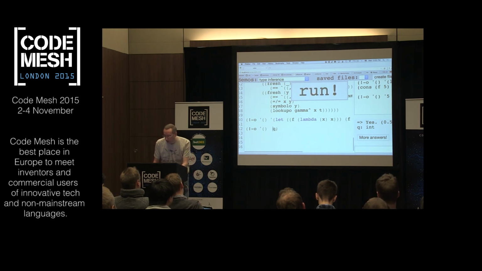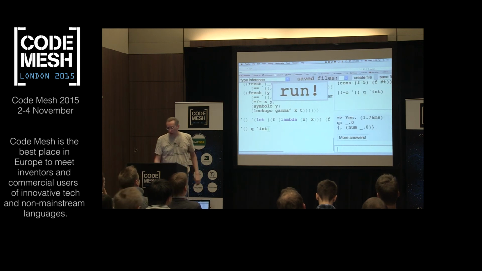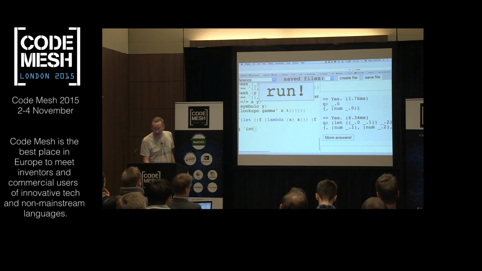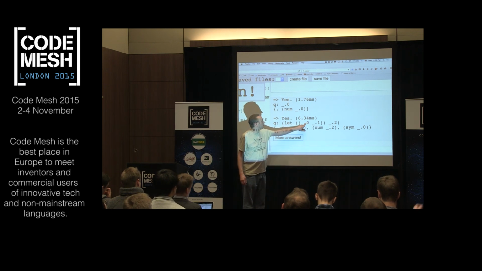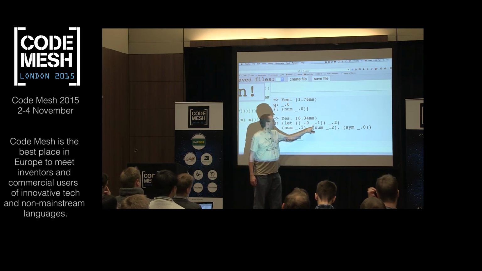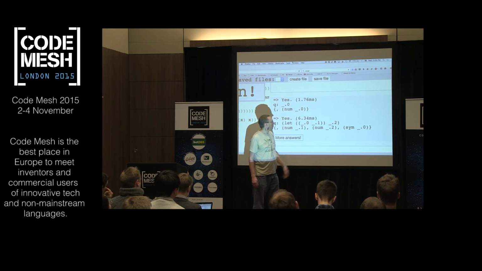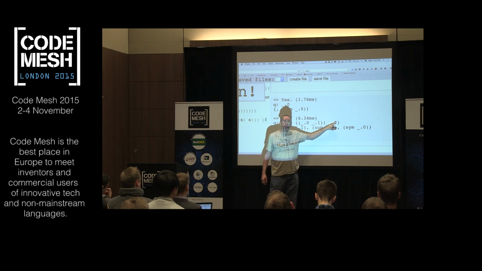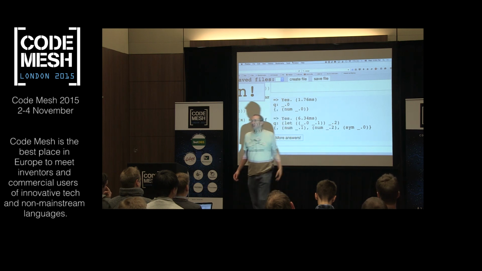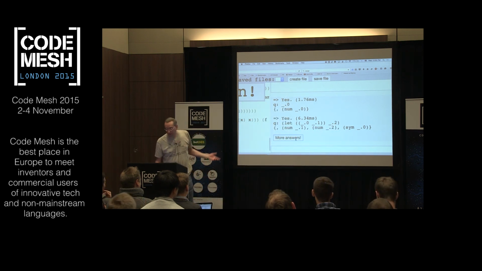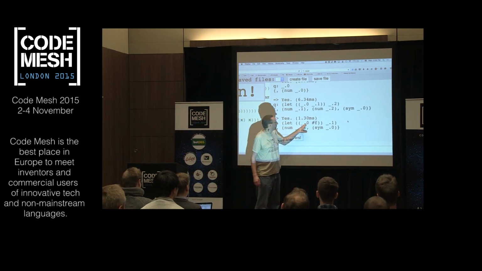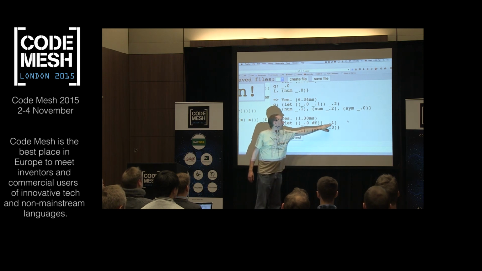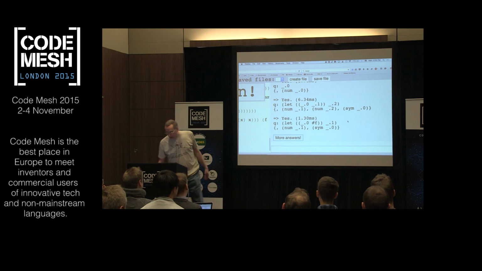Okay, so what else can we do here? Or what other sorts of things should we get back other than just a literal number? Well, let's see what miniKanren says. So here we have a let. So we're saying let some variable, which is a symbol, which has some number value, doesn't matter what it is, because we're ignoring it, and the body of the let is some other number. Okay, well that's true, that has type int. And it's well typed, it type checks, right? And here's another one. So here we're saying let some variable, so symbol, be hash f. We're ignoring that. We're returning the body, which is _1, and that has to be a number.